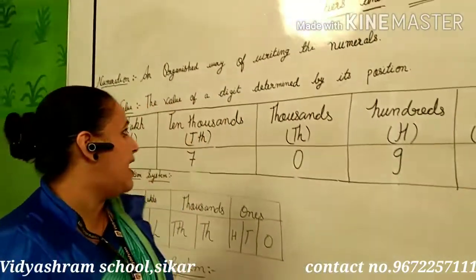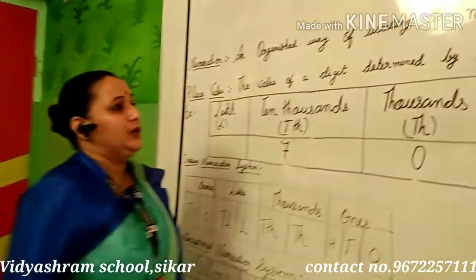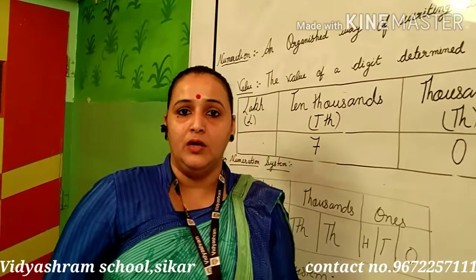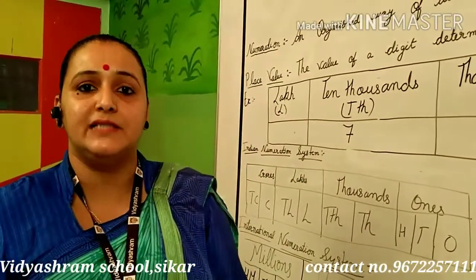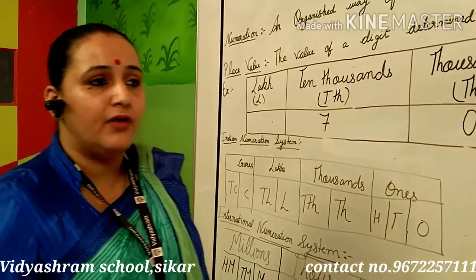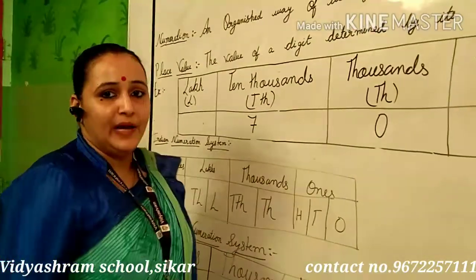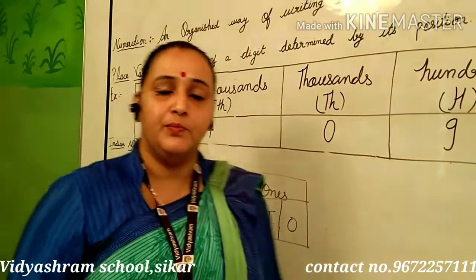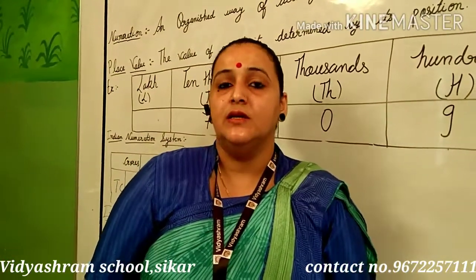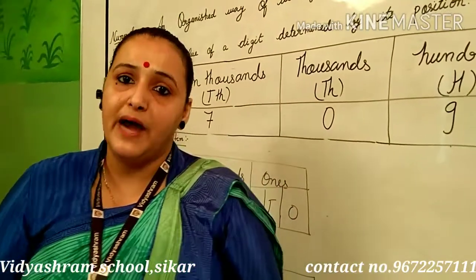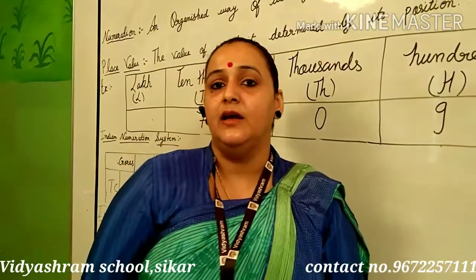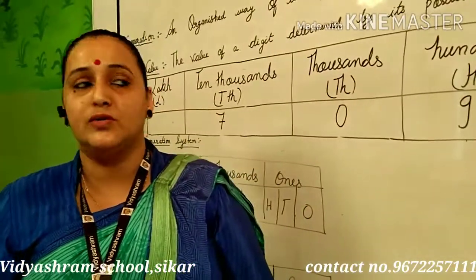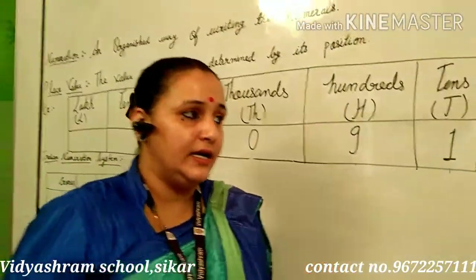The second thing is place value. The most important things are place value and face value, which we did in our previous lectures. Today we revise again what place value is. The value of a digit is determined by its position. It means we determine the value of a number by the place it is at, like ones, tens, hundreds, thousands, 10,000.